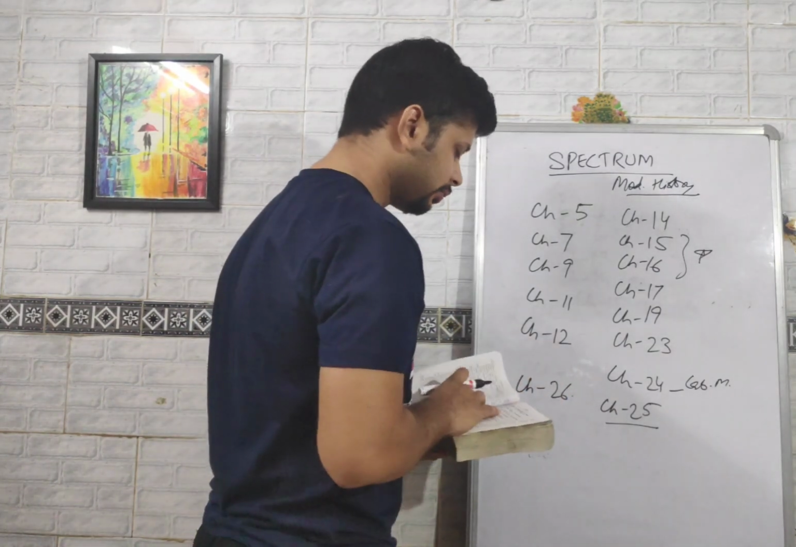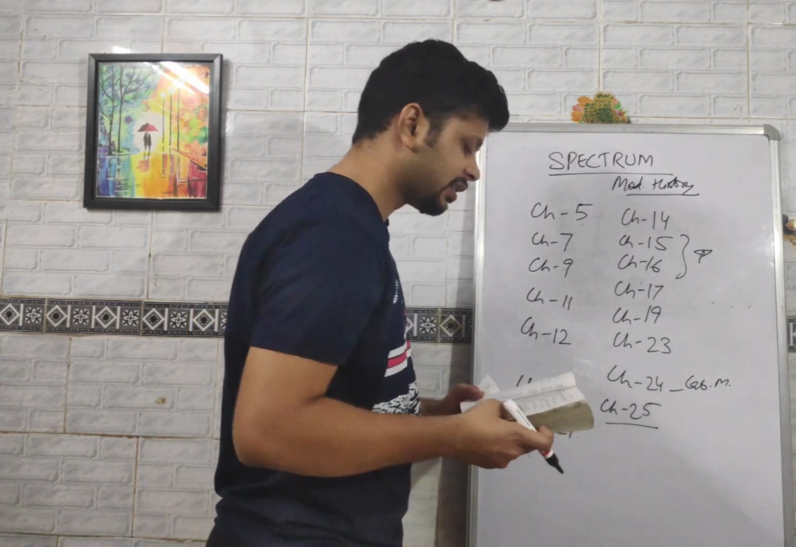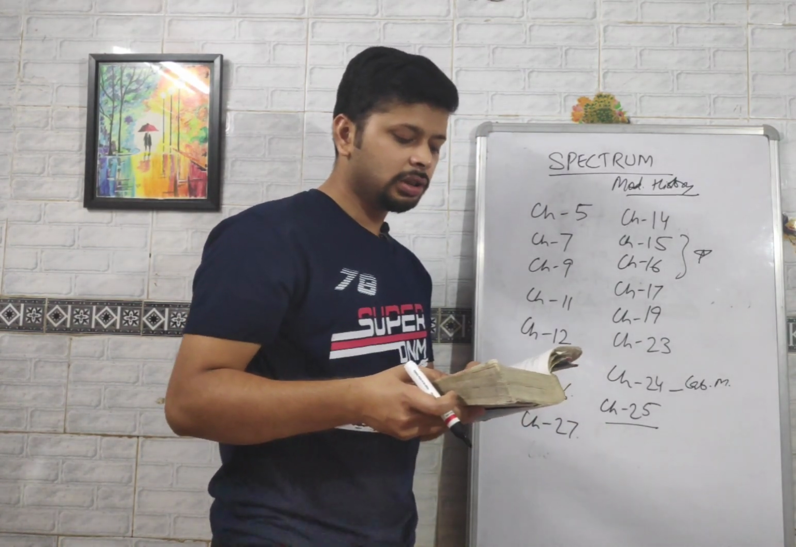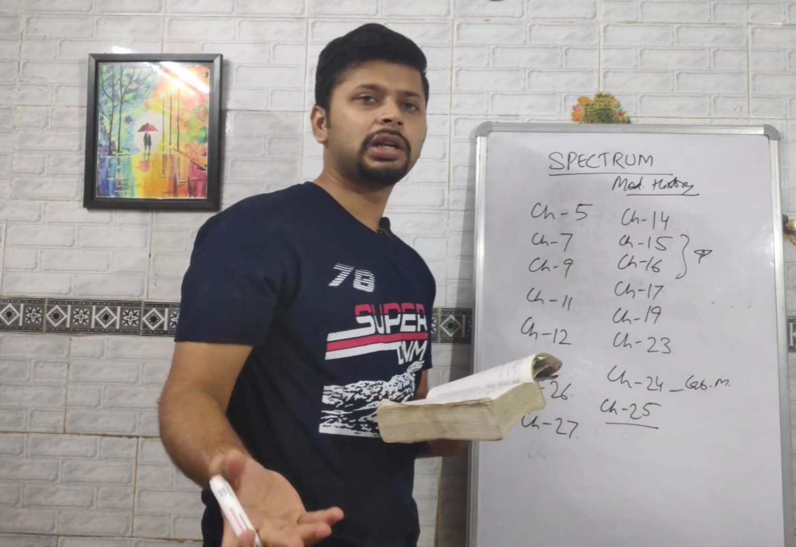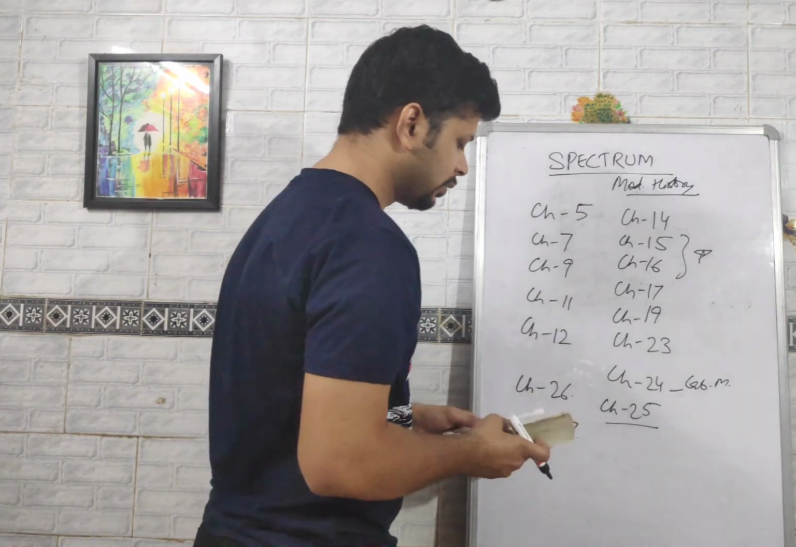Then after this, chapter number 27. So in 27, there's a survey of British policies in India. So you can have a look like what are the different outcomes of the policies of British.